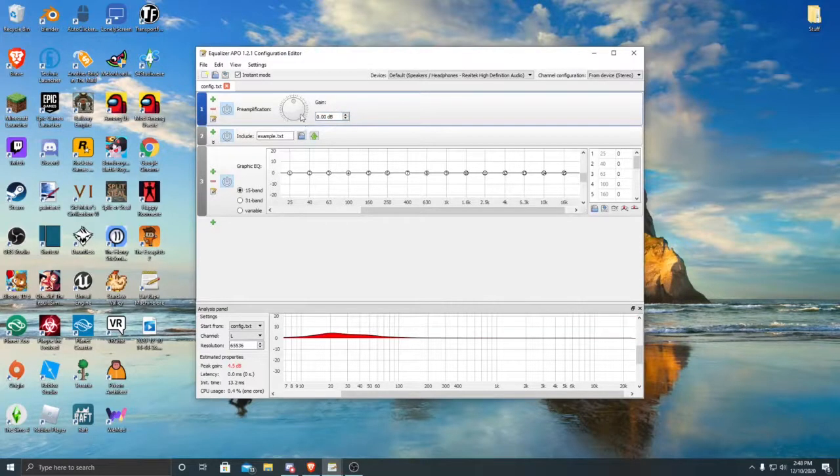Okay. You can also turn down your sound. So let's say your microphone is a bit too loud. You can actually turn it down. And this works for Discord. I've tried it in Discord and it actually works.